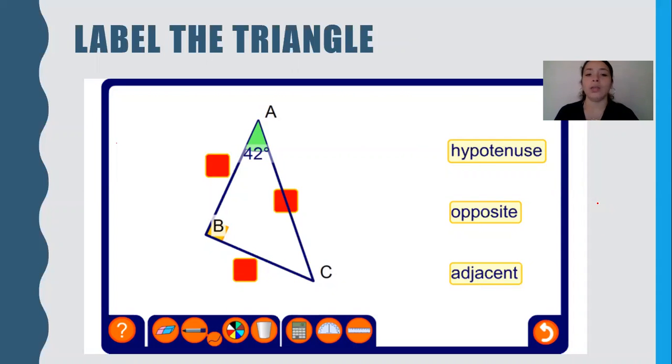So here, right away, I know that my focus angle is this green one right here. Notice that they focus on this angle. But even before that, what is all the way across from my right angle? Remember, that is the hypotenuse. So hypotenuse. What is across the focus angle? That is my opposite. And last but not least, what's that side that's touching the focus angle? It's the adjacent side.